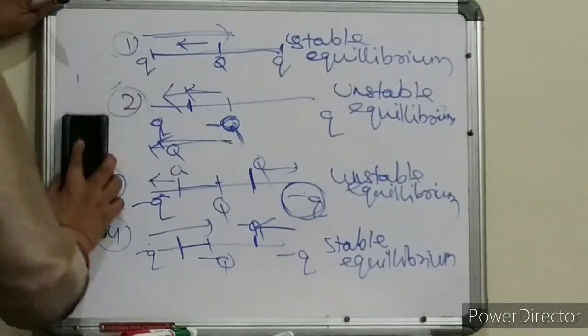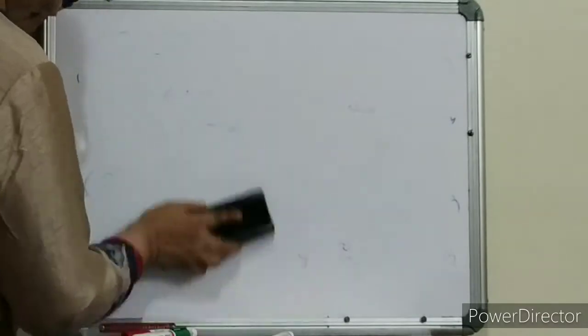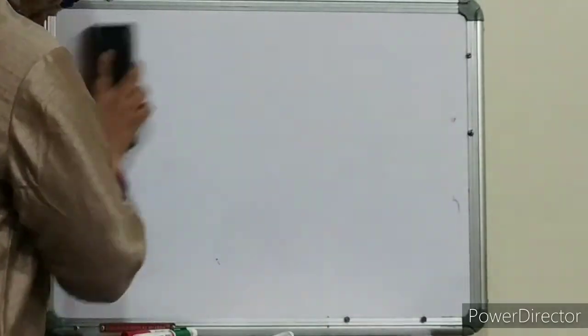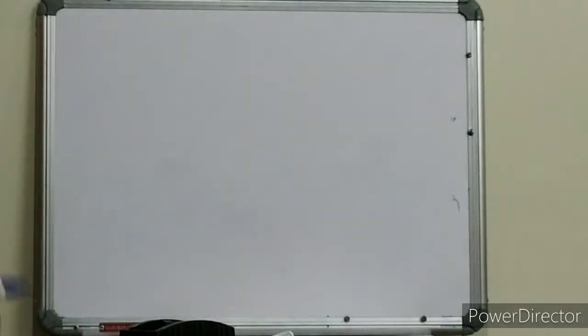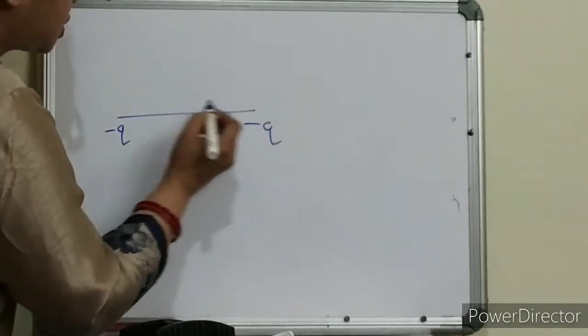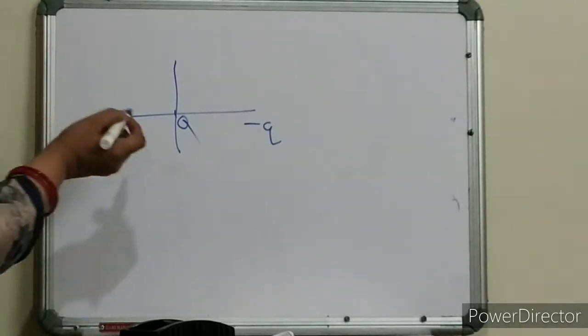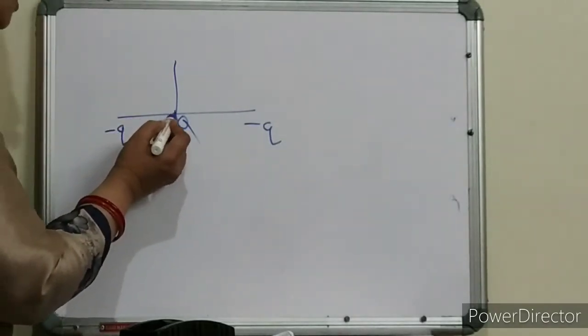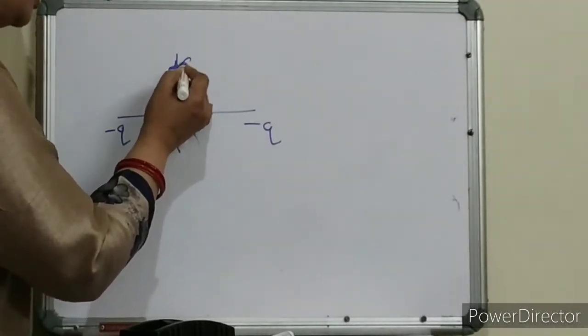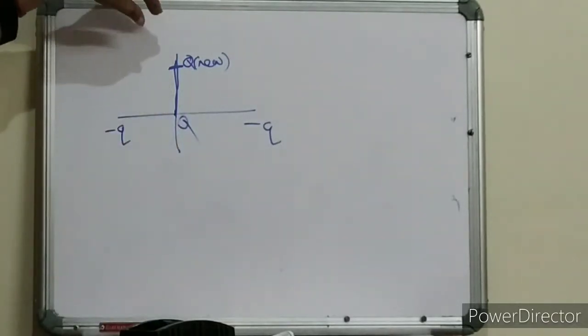Now let us discuss another 2 cases of stable and unstable equilibrium. How to do it? See, now it is minus Q, here it is minus Q, here it is plus Q. What I will do now, I will change this Q position towards this position. This is your new Q position, in the vertical, Y direction.